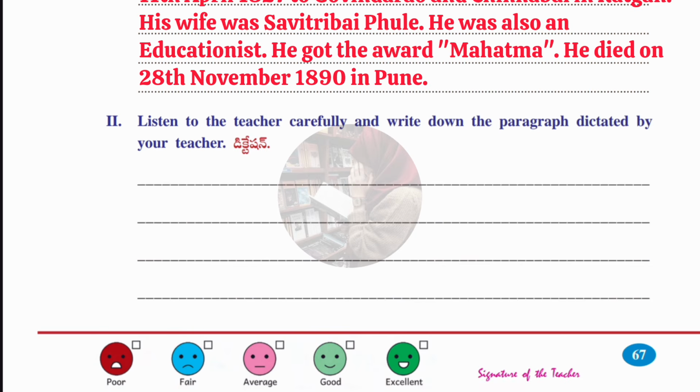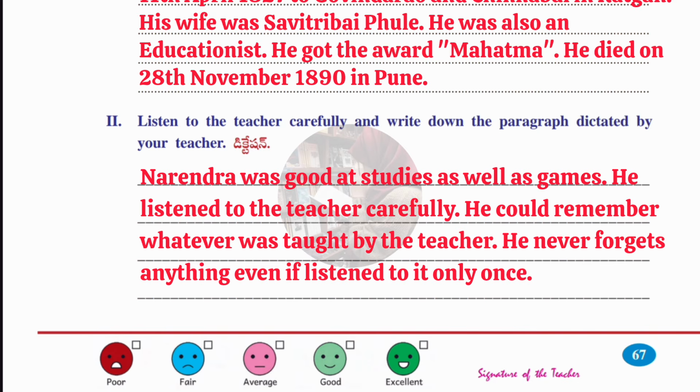Okay, now we'll move to the second Roman. Here your teacher will dictate some paragraph. You have to listen to it and write it down. Here I have given this paragraph. So answer is Narendra was good at studies as well as games. He listened to the teacher carefully. He could remember whatever was taught by the teacher. He never forgets anything, even if listened to it only once.